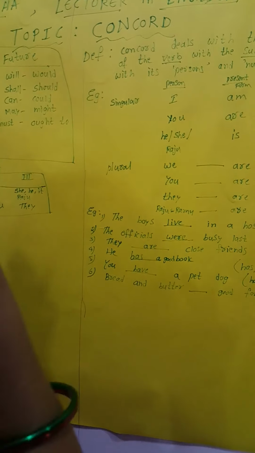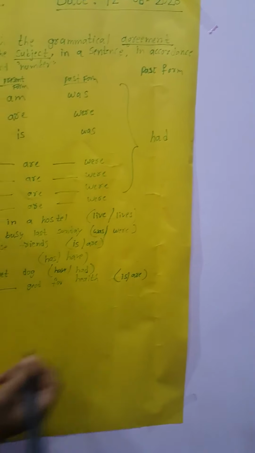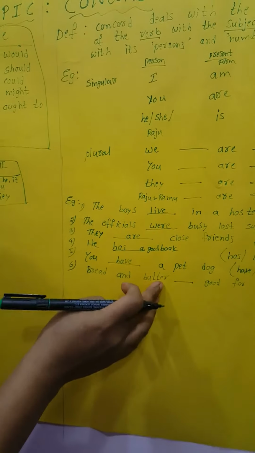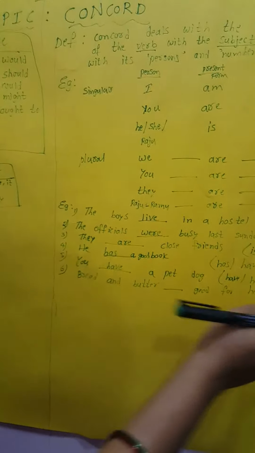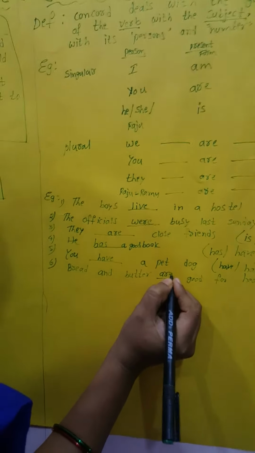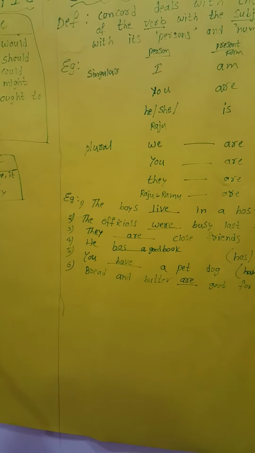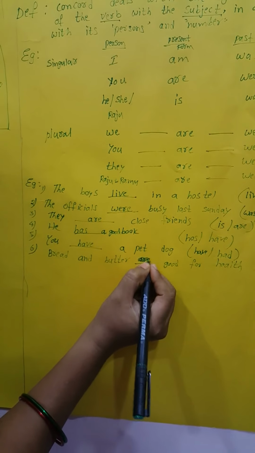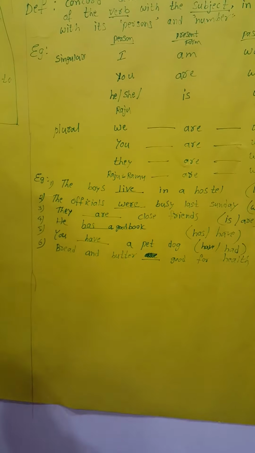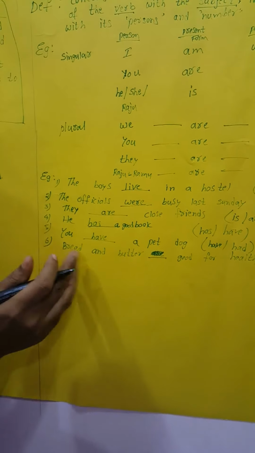Here they gave the words is and are. What is the suitable word here? Bread and butter both give a plural sense, so are might seem correct, but is is the correct one. Bread and butter, the combination always gives the singular sense, not the plural sense. So we have to use